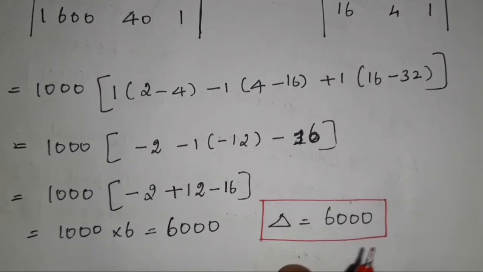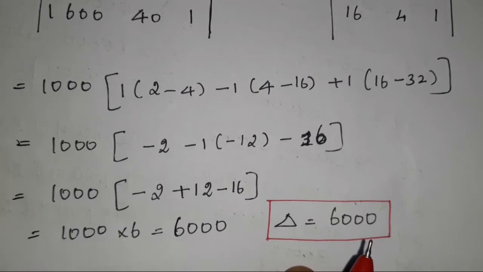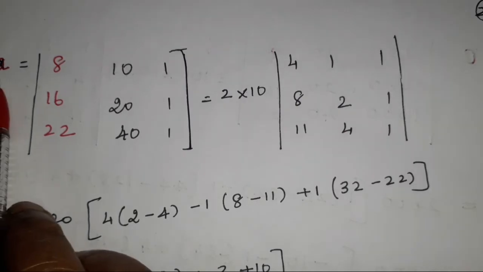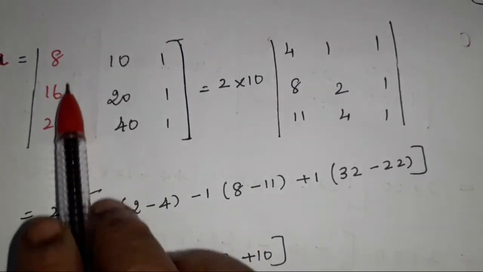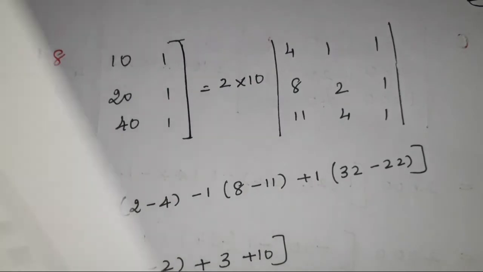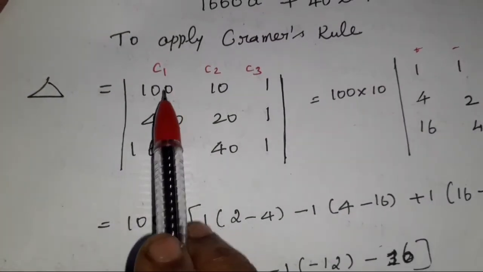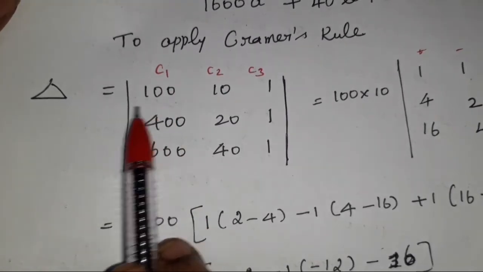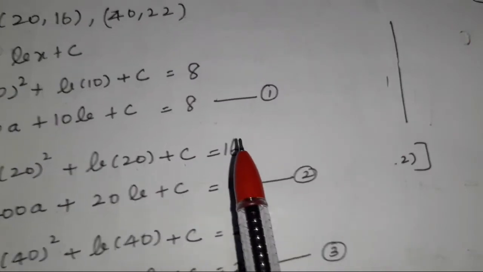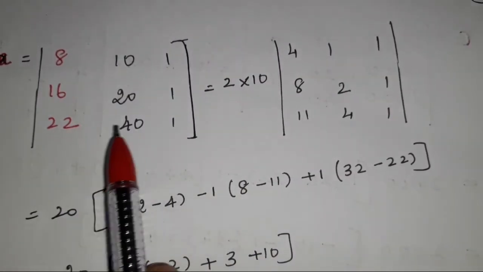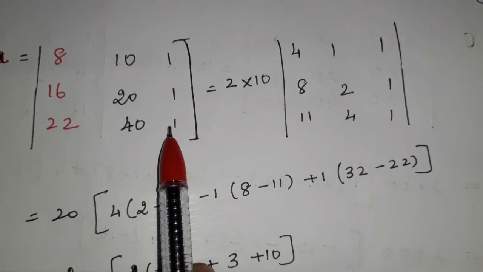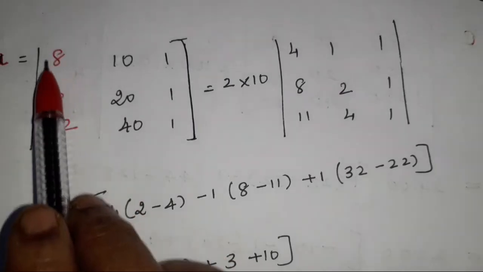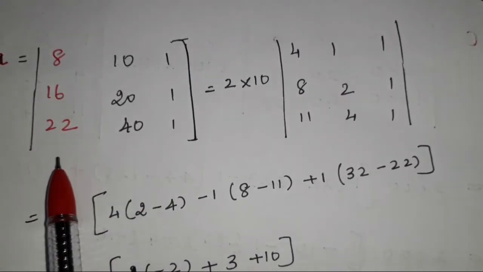If we use Cramer's rule, remember it: first find the delta, next find delta A, delta B, delta C. To find delta A, what do we do? We take the x value. What is the x value? 100, 400, 1600. If you want to find delta A, leave the A value and substitute the constants, 8, 16, 22. The remaining B value and C value, write as they are. So remember that: to find delta A, instead of the A values you substitute the constant numbers, 8, 16, 22.